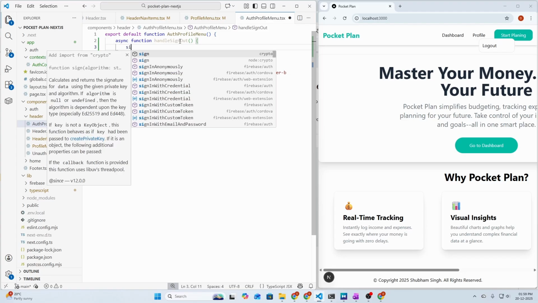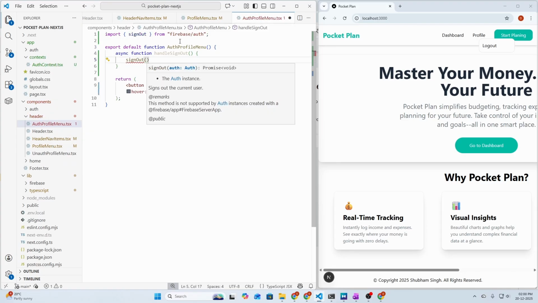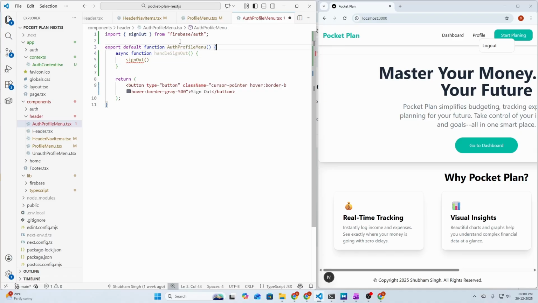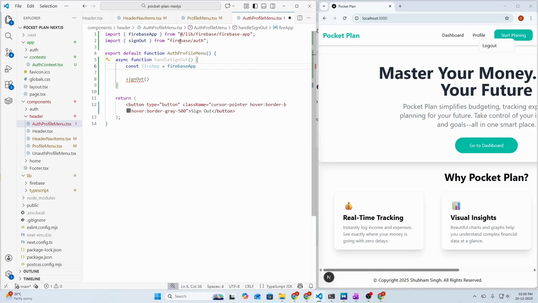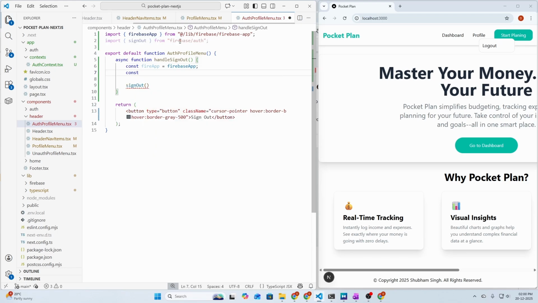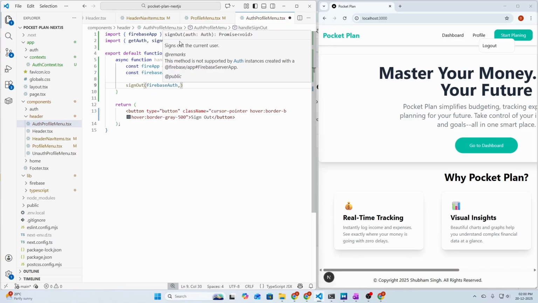and then we need to call the sign out function. So sign out from Firebase auth, and we need to pass the auth here. So let's import that only. So inside handle sign out we need to call the Firebase app. So fire app equals Firebase app. Then we need to create a auth variable here. So Firebase auth equals get auth, and pass the fire app here. Then we need to pass the Firebase auth here, and that's only what we need.